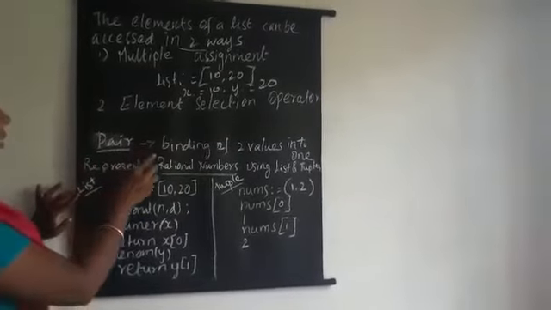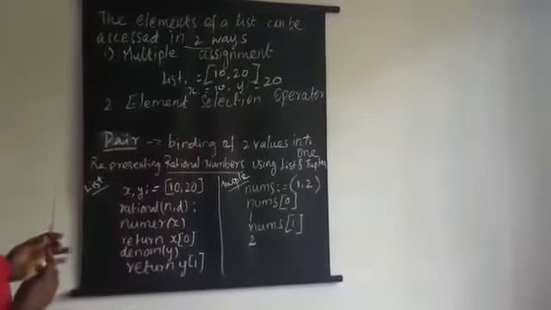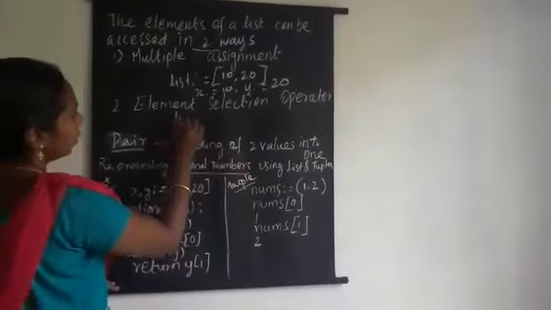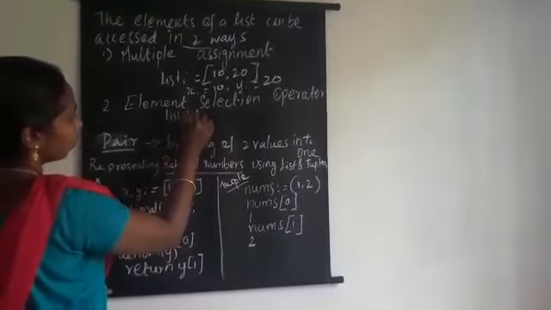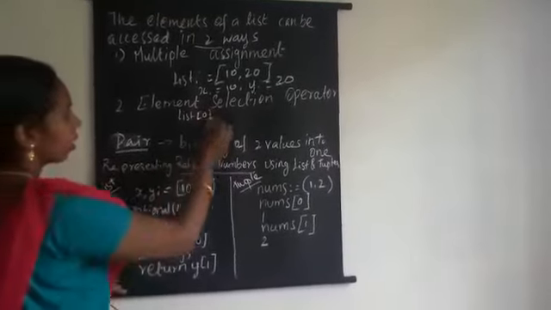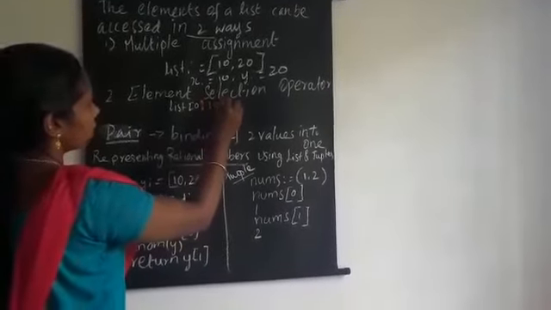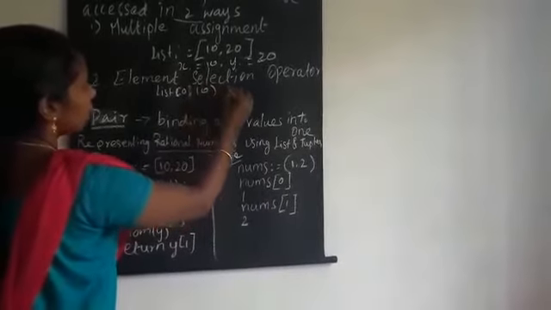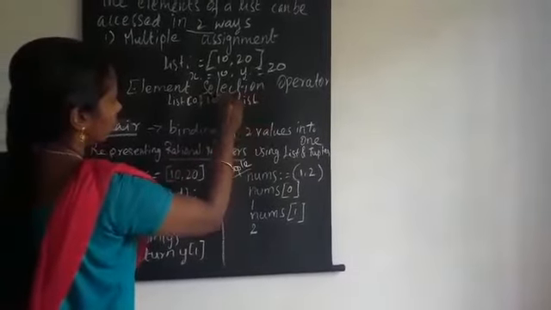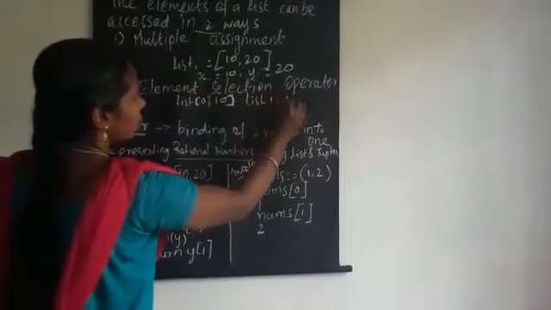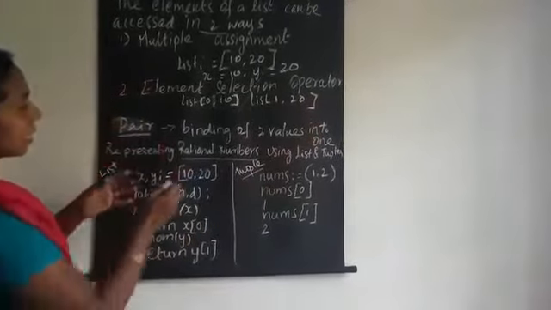Another way, the element selection operator. For example, list of 0 is 10. Next, list of 1 is 20. This is the element selection operator.